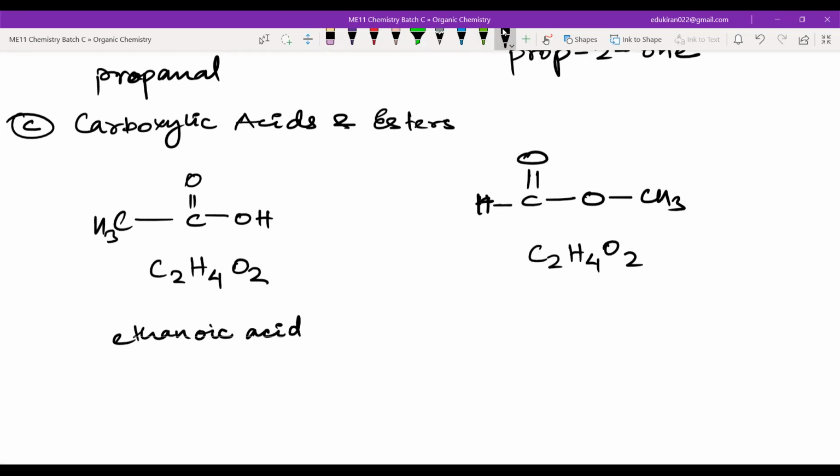But if I look at this, then I will end with oate. Remember oate. Then AN. Then how many carbon atoms are in the main chain? Only 1 carbon atom, because this is the only carbon atom which has the functional group. That means I will write meth. Okay. So I have figured out this carbon, this oxygen, and this oxygen.